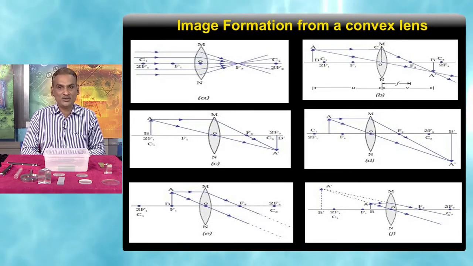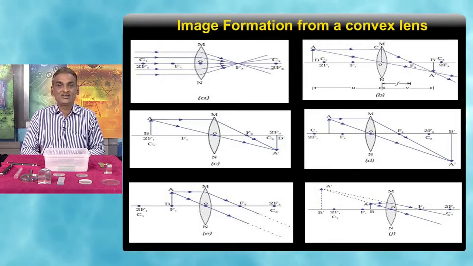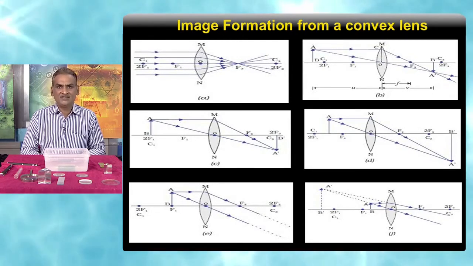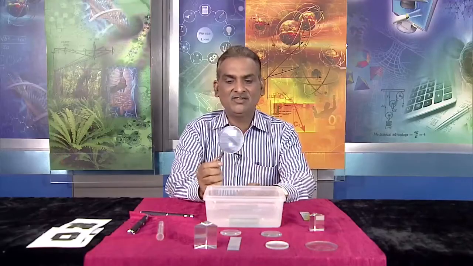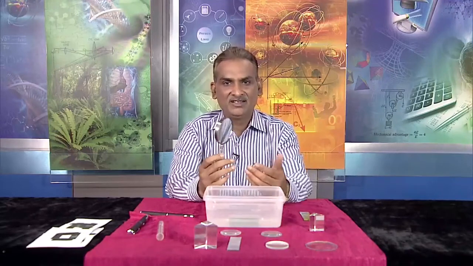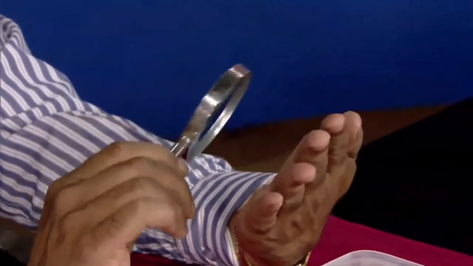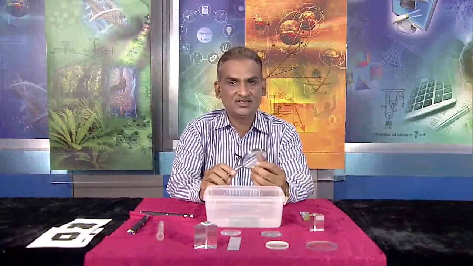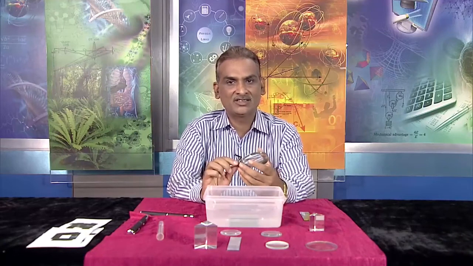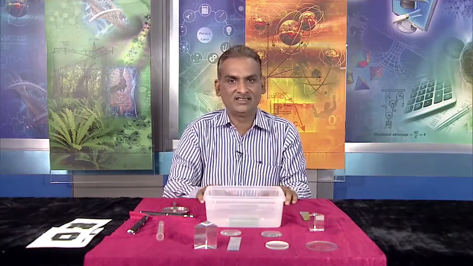So, it is virtual and it is erect, which is different from all five cases, where the object was placed on the left side and the image was formed on the right side, and they were real and inverted. But in this case the image is virtual and enlarged. We use this property of image formation in our daily life examples. You have seen many astrologers looking at the lines on the hand, as well as doctors in ophthalmology, or eye doctors, using this property of the convex lens.